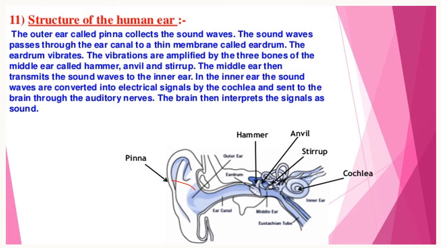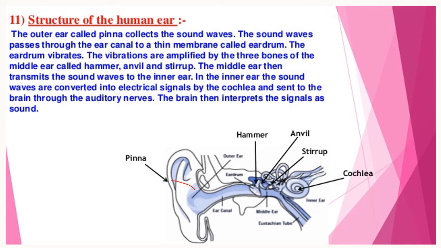See, the outer ear collects the sound waves. Then the sound waves pass through the ear canal to the thin membrane called the eardrum. The eardrum vibrates. These vibrations are amplified by the three bones of the middle ear. Then the middle ear transmits the sound waves to the inner ear. In the inner ear, the sound waves are converted into electrical signals by the cochlea and sent to the brain